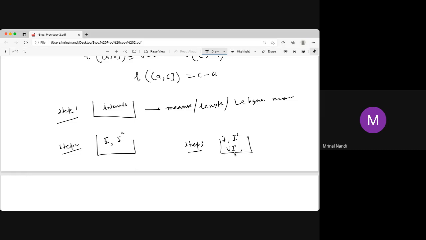So now we can define the length measure or Lebesgue measure on this type of set: all intervals, their complements and their unions. Now we have to check whether their complement and again their union is also in there. In step 4 we can do that, and I'm not going into the details of step 4. Finally we reach the Borel sigma algebra. You start with the intervals, take the union, then their complement and again union, complement, any sort of thing. We find all Borel sets, and this is called the Borel sigma algebra.